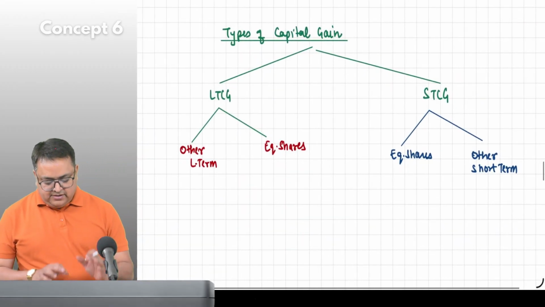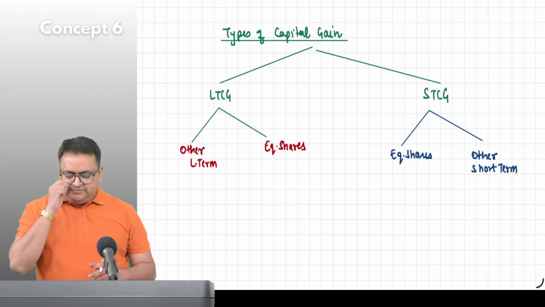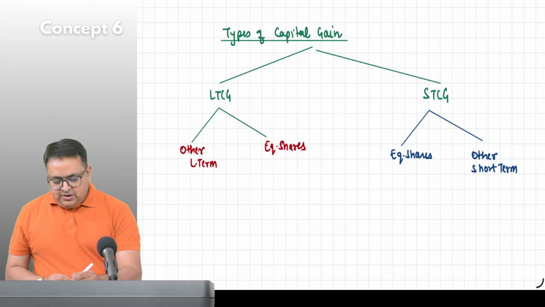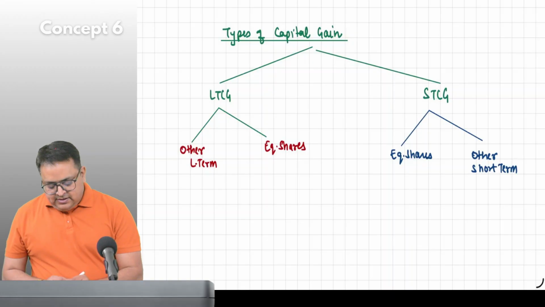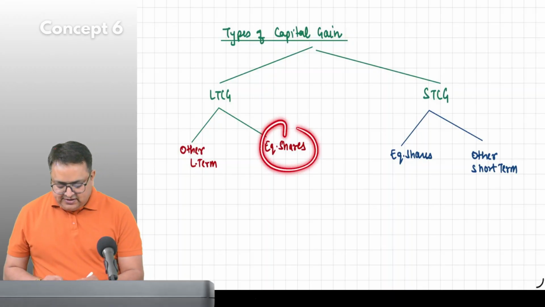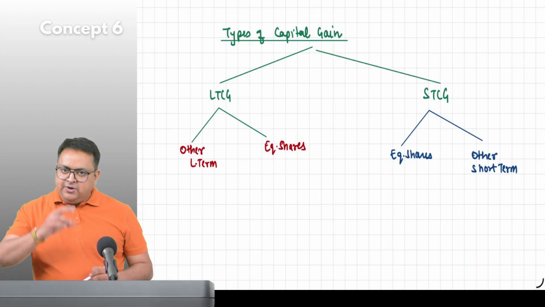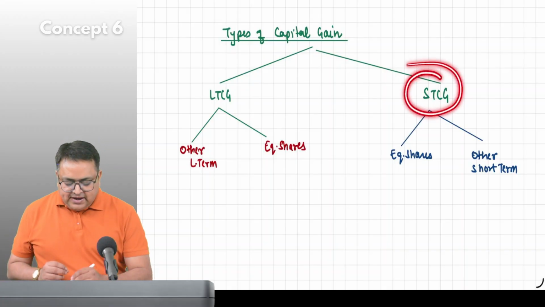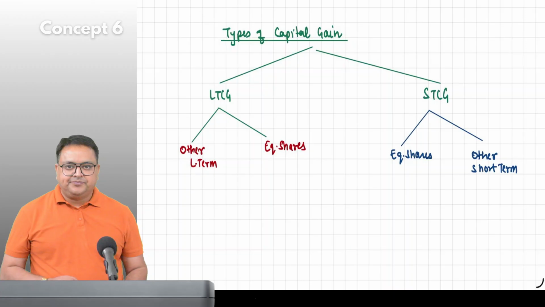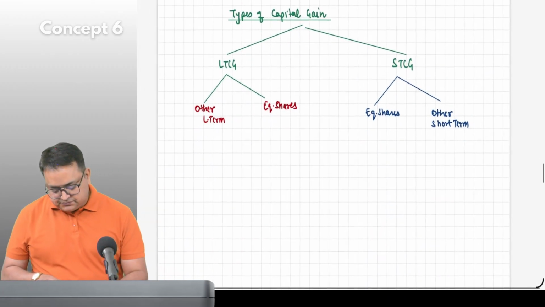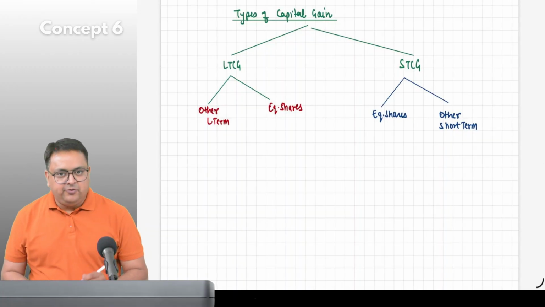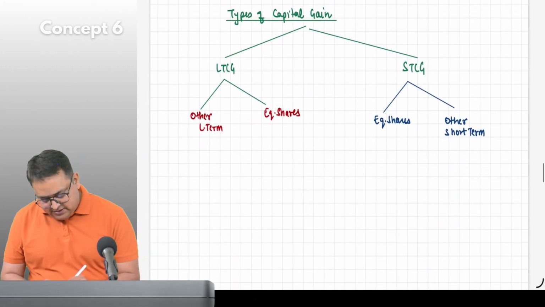Again, I'm revising it. Capital gains are of two types. One is long-term capital gain. Second is short-term capital gain. Long-term capital gain is again divided into two parts: only shares take it out, and all other long-term goes in the other category. Short-term capital gain, only shares take it out, and all other short-term goes in the other category. Correct? Now, write an example. Just leave one or two lines over here.